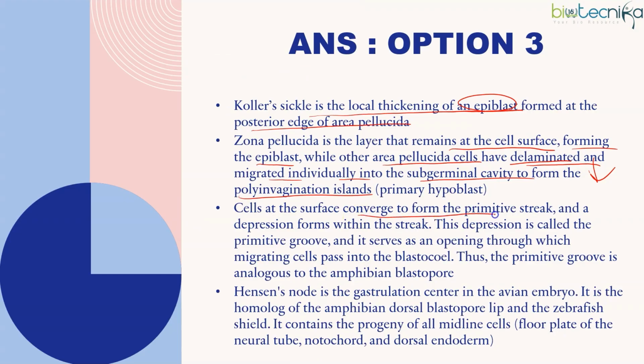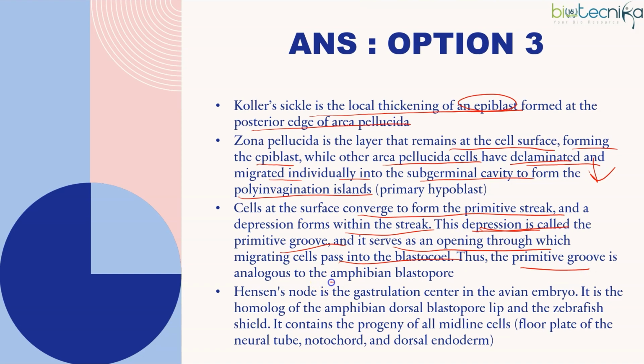Cells at the surface converge to form the primitive streak, and a depression forms within the streak. That depression is called the primitive groove. And that's the part through which migrating cells will pass into the blastocoel. If you remember, in amphibians we had the dorsal lip of the blastopore, the blastopore through which cells also go inside.